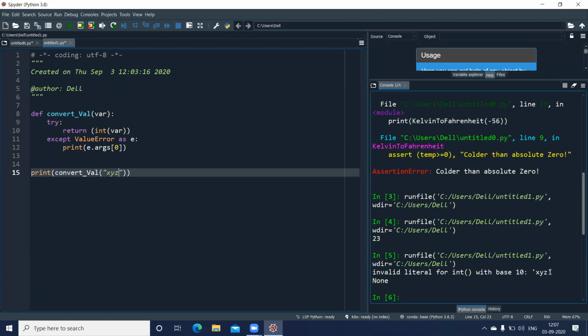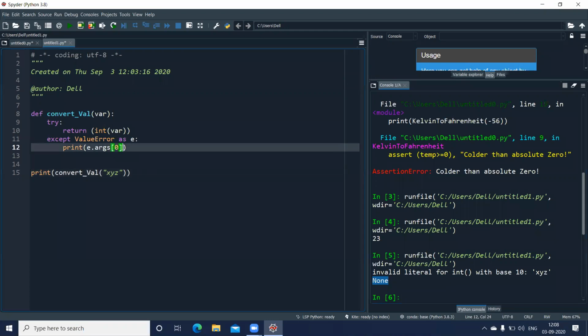So it is not able to convert the string into the integer of base 10. And here you can see this None also has been printed. This is printed because of the print statement here. Whenever we make a call from here, when it comes back, because there's nothing which is returned from this function, it is going to give me None.